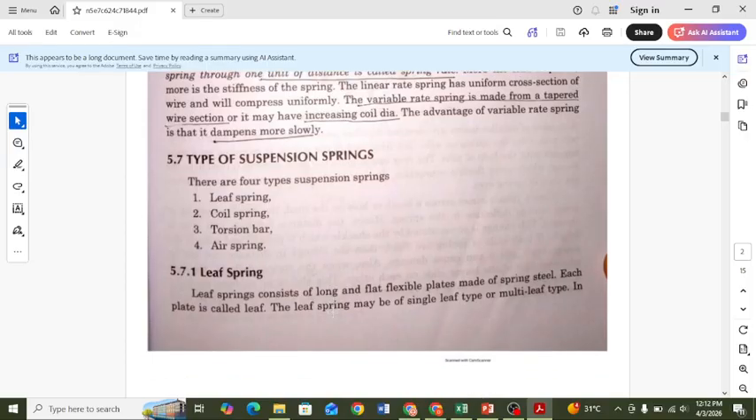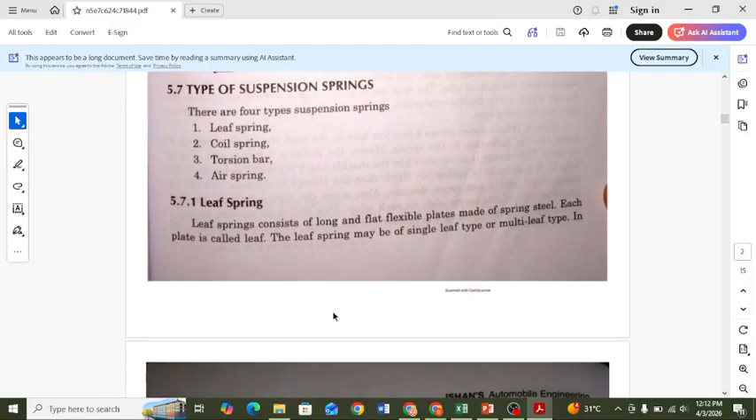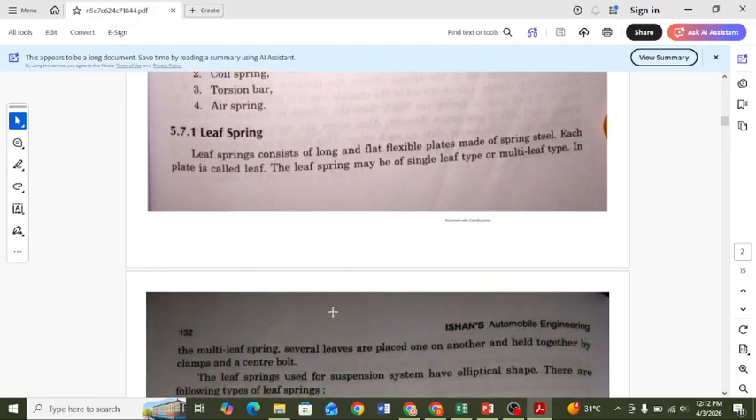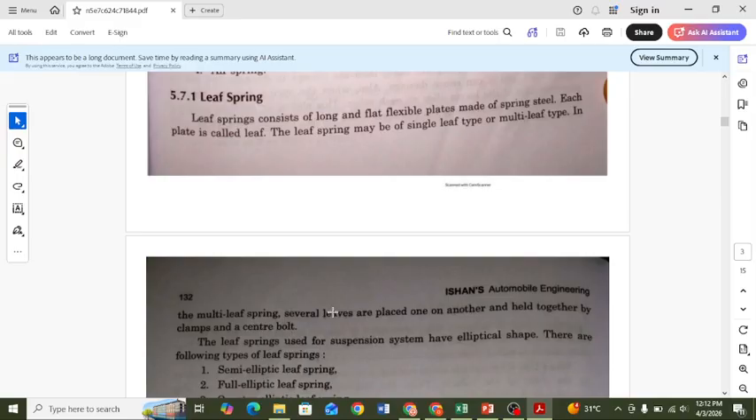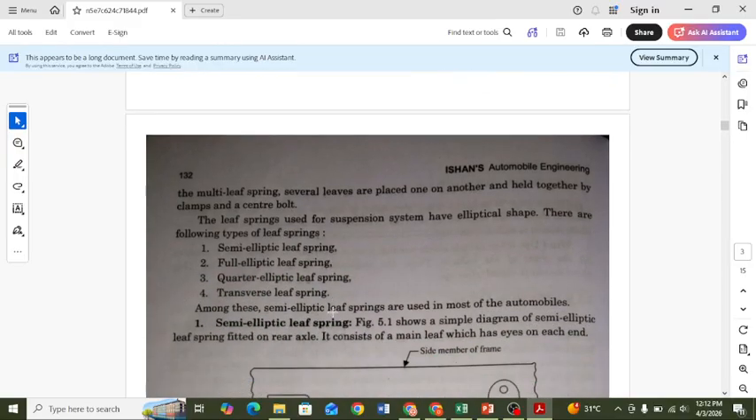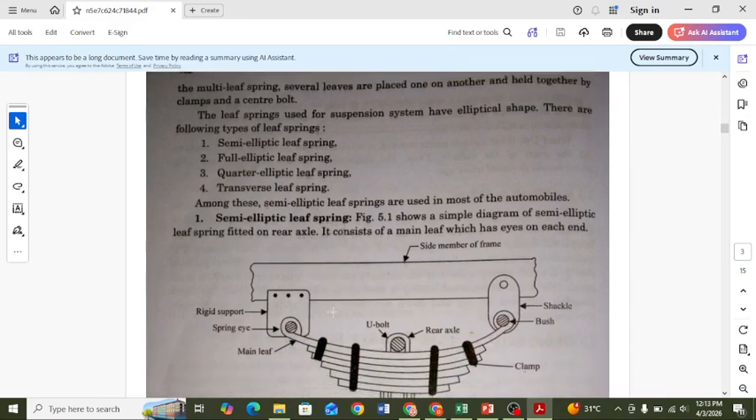And springs have different types. The suspension springs are first the leaf spring, then coil spring, torsion bar and air spring. So the leaf spring is here. The spring consists of long, flat, flexible plates, each plate being a leaf. The leaf spring can be semi-elliptical, full elliptical, quarter elliptical or transverse elliptical.